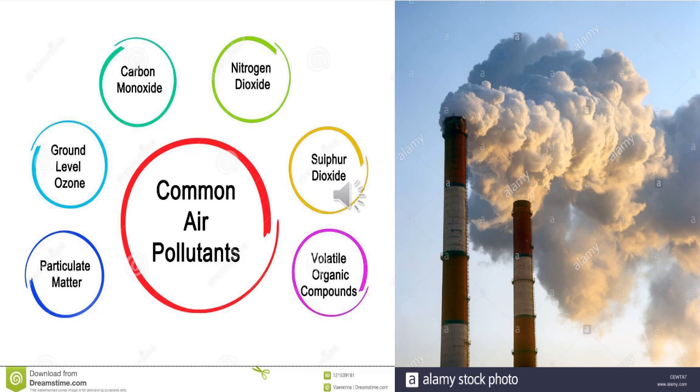So air pollutants can be categorized into primary and secondary pollutants. Primary pollutants include oxides of sulfur, oxides of nitrogen, oxides of carbon, particulate matter, and other primary pollutants. Secondary pollutants include ground level ozone or smog.